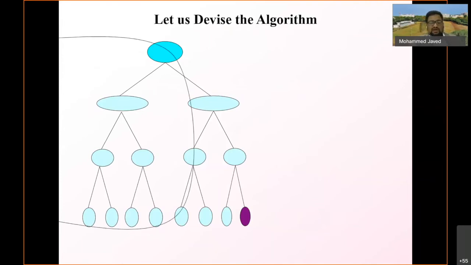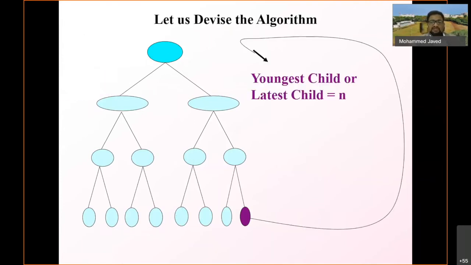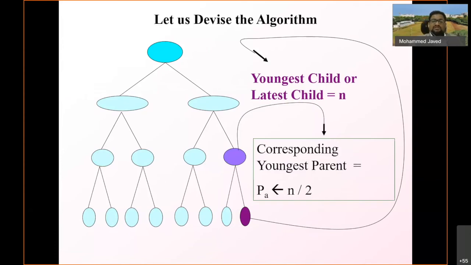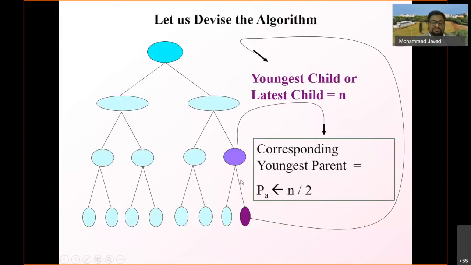So the algorithm in general, what I can say is that the youngest child or the latest child is at the position number n, and the corresponding youngest parent. So the youngest child is at the last position, that is the nth position, and its corresponding youngest parent would be PA. Let us represent the youngest parent PA equal to n divided by 2, and the left child will be 2 times this PA value, and the left child position plus 1 would give the right child.